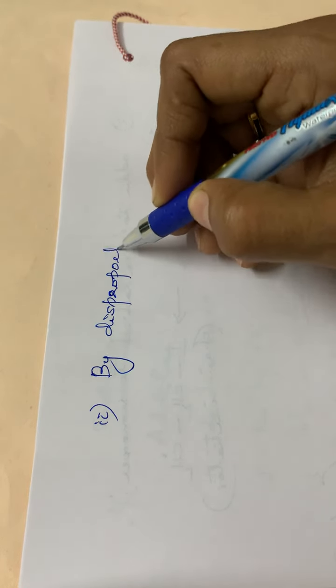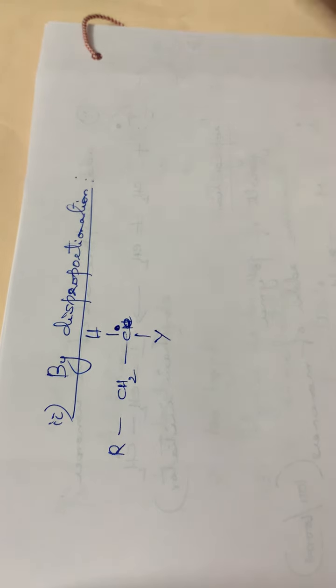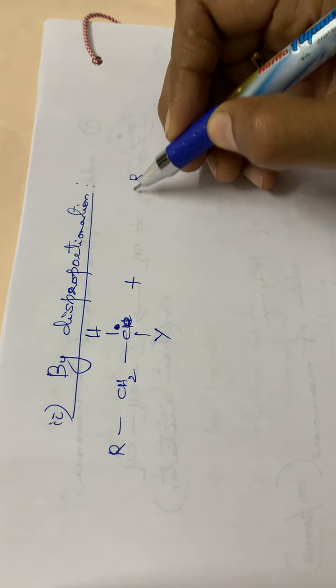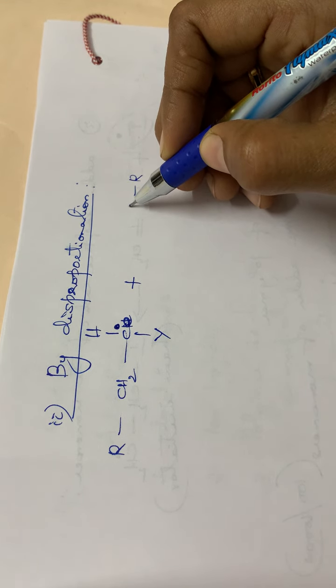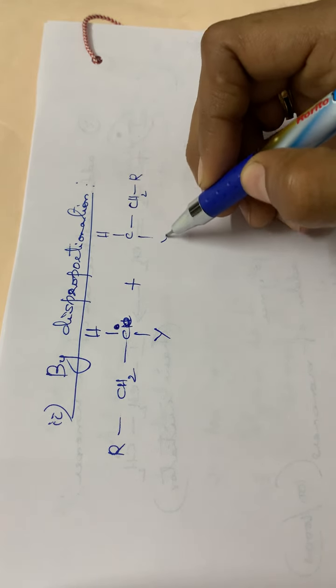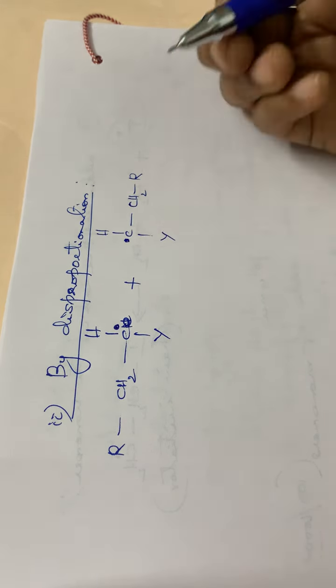Say for example, I am writing one free radical like this, CH2-CH-Y, and here one free radical present, plus another molecule R-CH2-CH-Y, with another free radical.